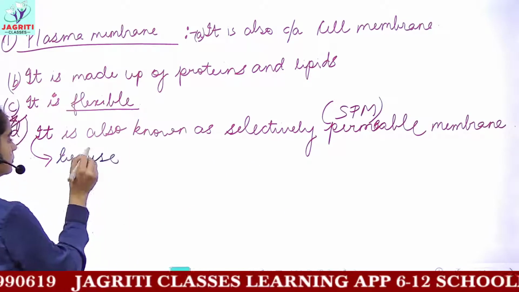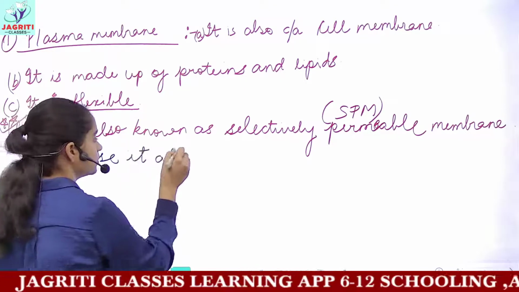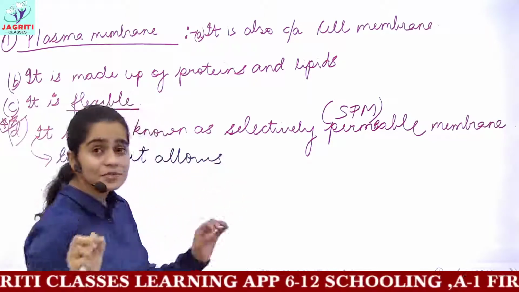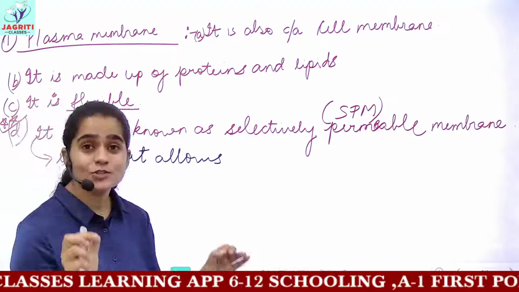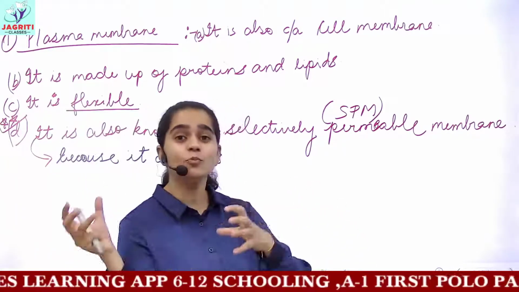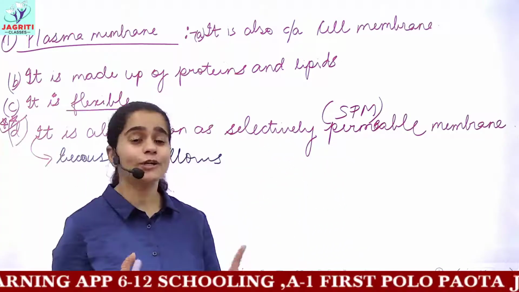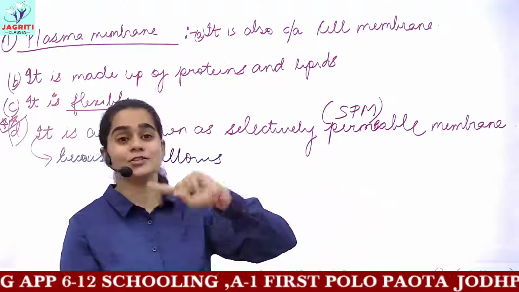It allows only some specific, particular substances to move through it, and it does not allow other substances to pass through it.